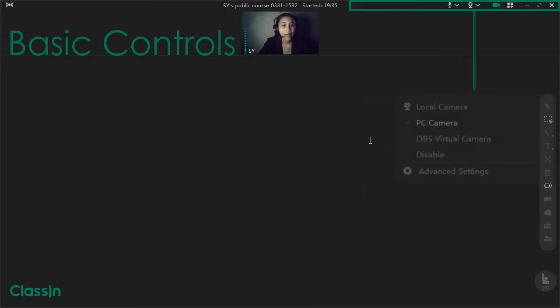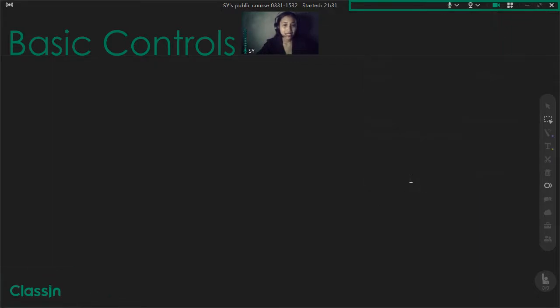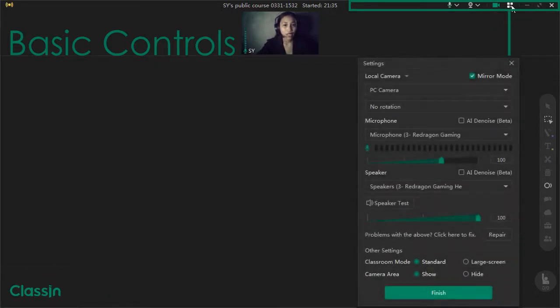Next is the webcam button. You can also adjust the setting of your camera, like turning it off or not. So basic, you know. Now, if you want to record the discussion, then just click the recorder button, and it will immediately record a class like what you are seeing right now. This is an example of recorded video. You can see a watermark of Classin at the bottom left corner. And yes, this part here. Lastly is the setting tab, this one, wherein you can just adjust the classroom setting for better performance. So this one.